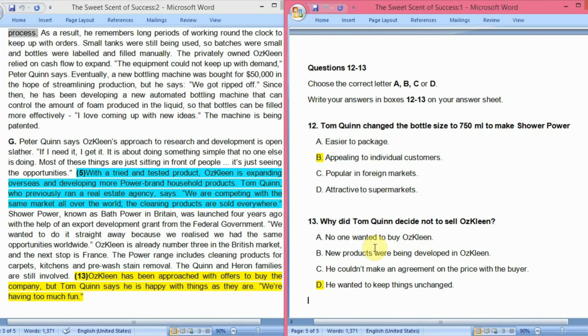No, this was not the reason. Okay, because the things were as they were. No new products were being developed in Oskaline. C option is he couldn't make an agreement on the price with the buyer. No, he simply just didn't want to sell Oskaline because he wanted to keep things unchanged. So that is why option D is our answer. And now with this, we have come to know the answers of this reading passage, The Sweet Scent of Success.